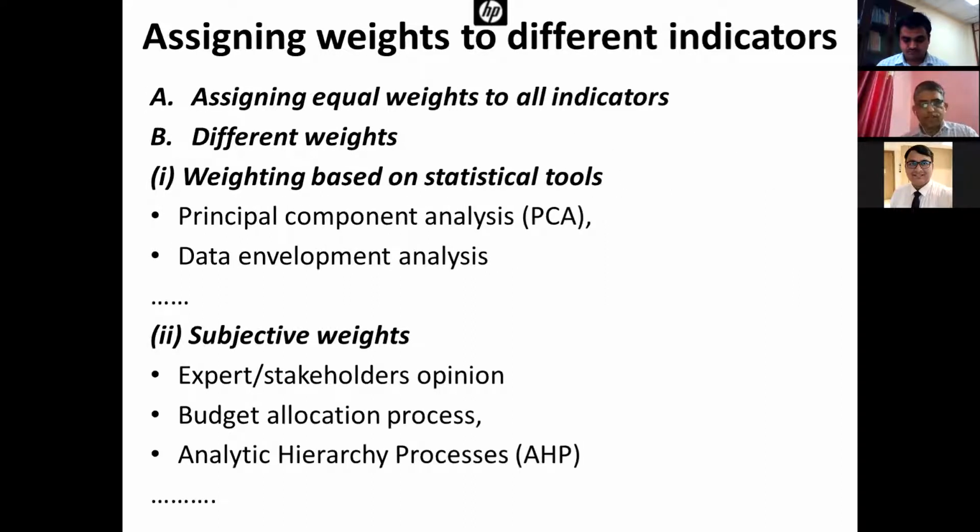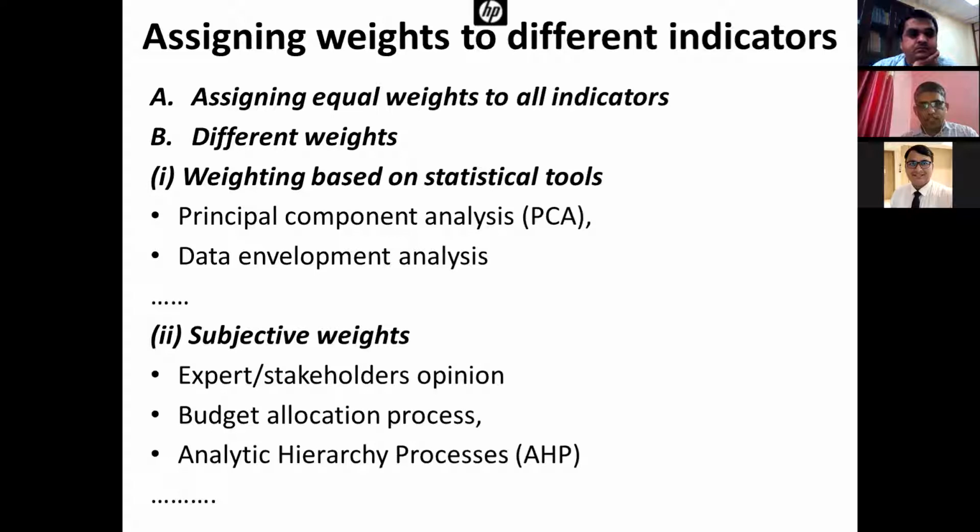Then the next step is assigning weights to different indicators. There are two broad categories of assigning weights. One is assigning equal weights to all indicators. We just assign equal weights. The second is different weights. Different weights can be assigned using two types of methodologies. One is based on statistical tools like principal component analysis and DEA. The second is subjective weights based on expert and stakeholder opinions, and the budget allocation process, and the third is the AHP process.